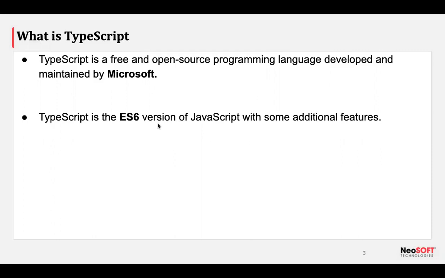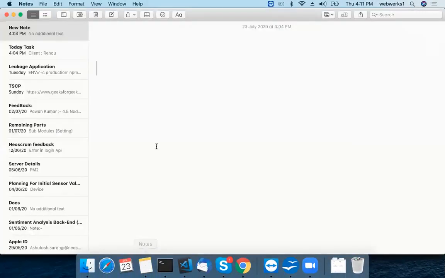But if I were to write what TypeScript is, TS equals the ES6 version of JS plus some features. It's a simple equation: TS is equal to the ECMAScript version of JavaScript plus some advanced features.